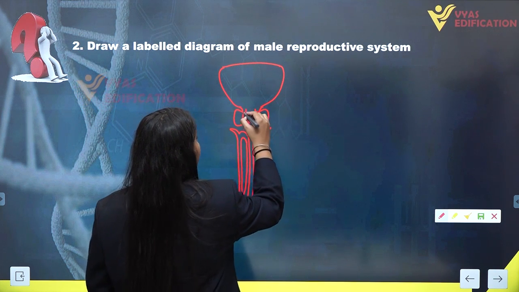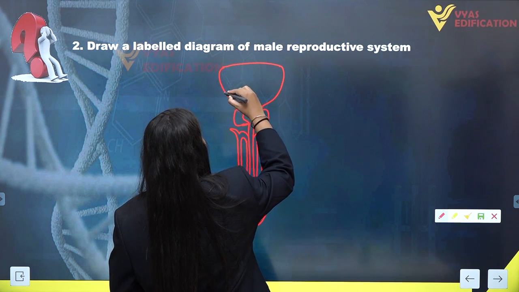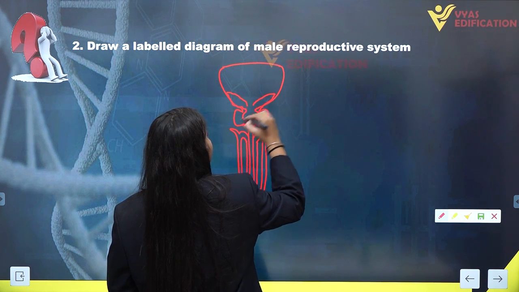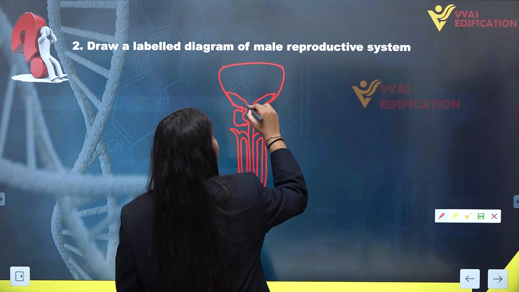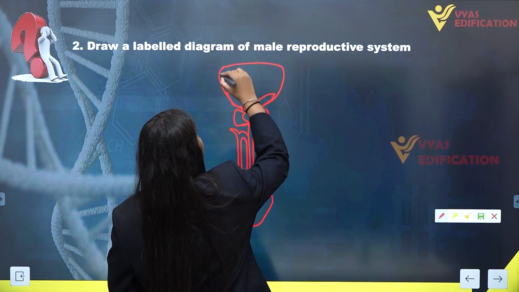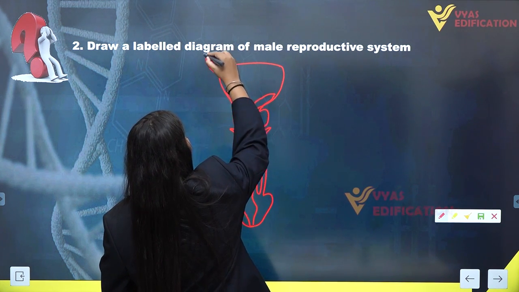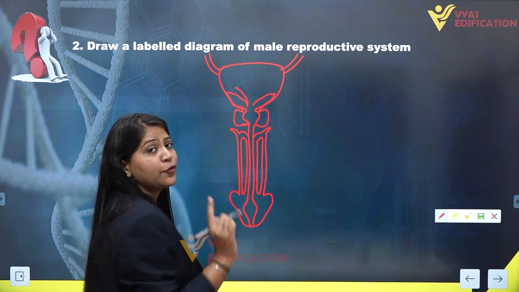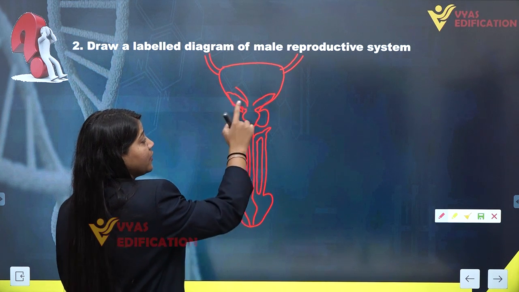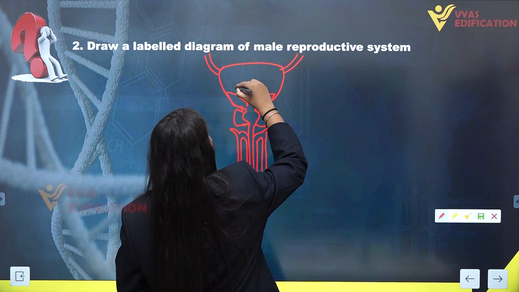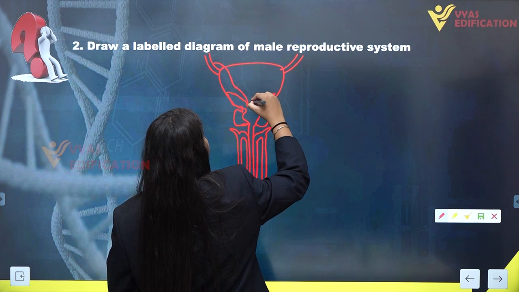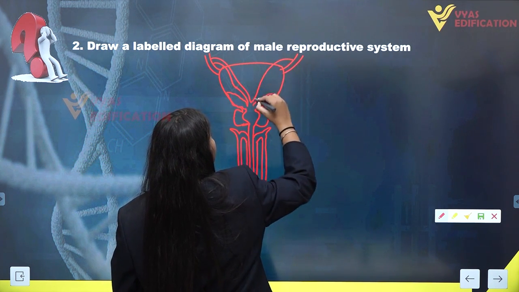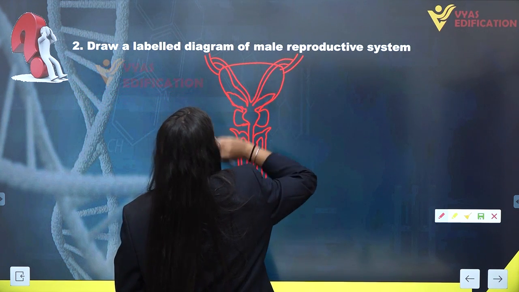Now we are going to make another gland over here, a paired gland. This is the seminal vesicle. Then we are going to make, first here are the ureters, tubes which conduct urine from the kidney into the urinary bladder, and here we are going to make the accessory duct system of the male reproductive system. These are the ducts.